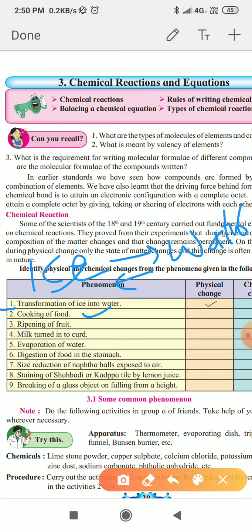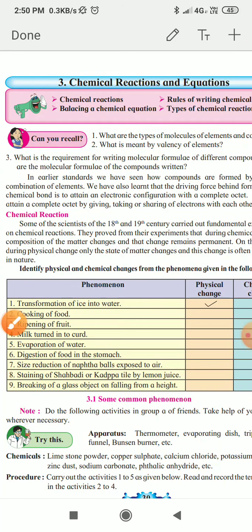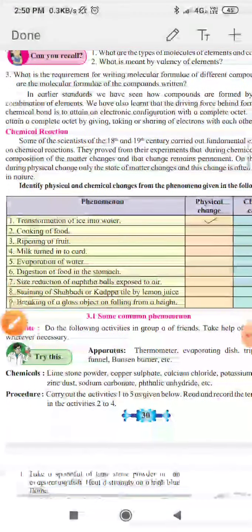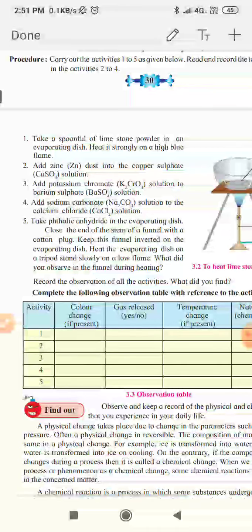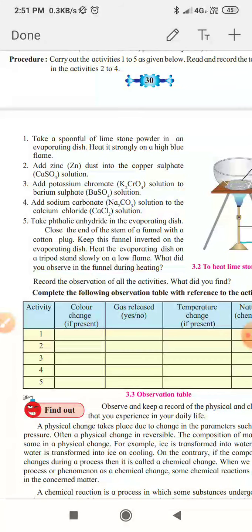Some more examples are given, so try to find out whether the changes are physical or chemical. Activities are given for you, a total of 5 activities. Try those activities on your own and try to complete this chart also, related to physical and chemical change.